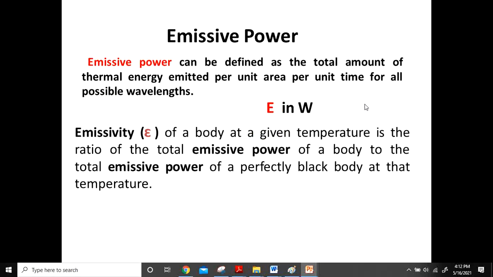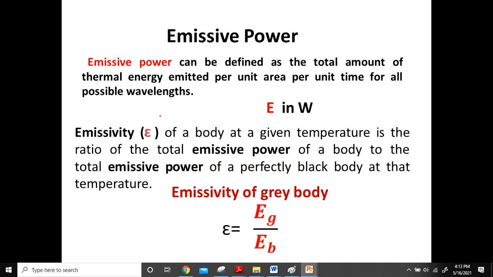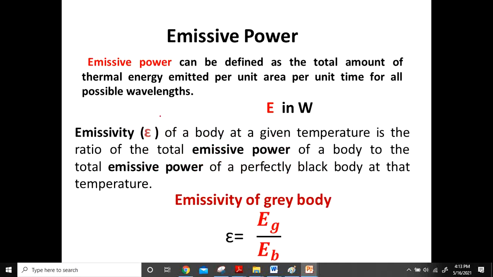Emissivity of a body at a given temperature is the ratio of the emissive power of the body to the emissive power of the perfect black body at the given temperature. What do we mean by a body? A given body, whatever body it is. For example, we always consider gray bodies. The gray body emissivity always ranges from 0.1 to 0.99. The emissivity of a gray body is equal to the ratio of the emissive power of the gray body to the emissive power of the black body.